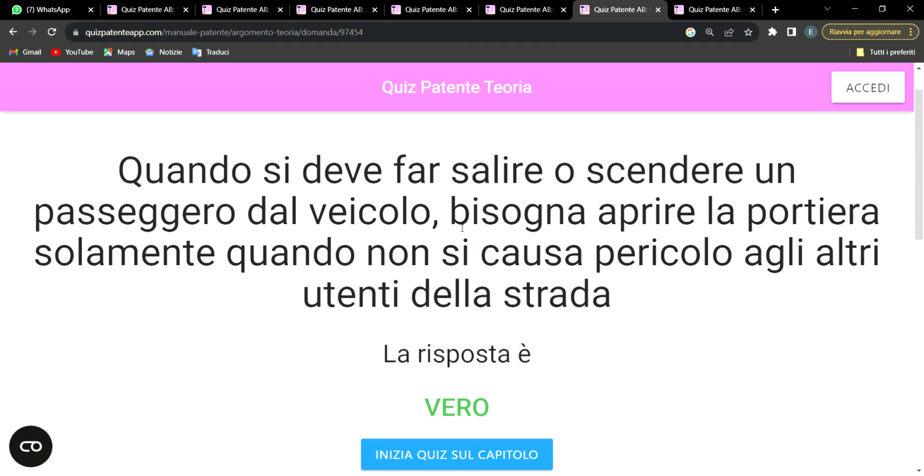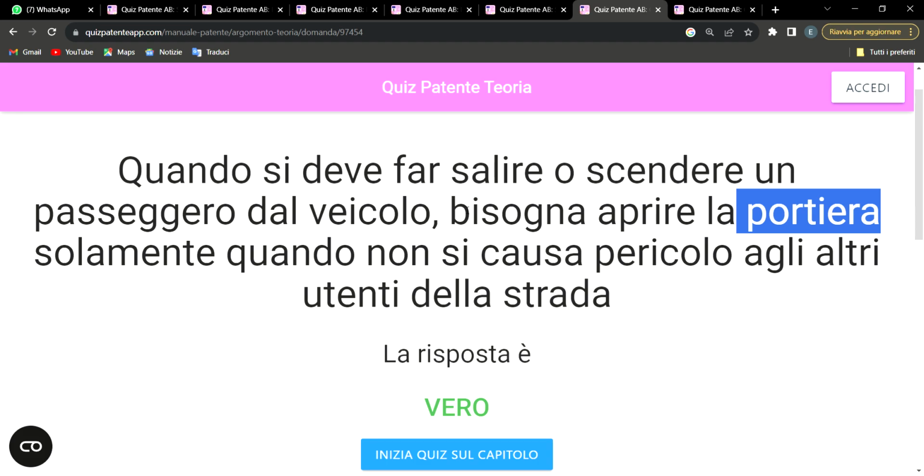So it says, bisogna aprire la portiera. So this aprire simply means to open. So this portiera simply means the doors in the vehicle. You can see it, portiera, la porta, portiera. Whenever you come across it, it's talking about the doors in that vehicle.